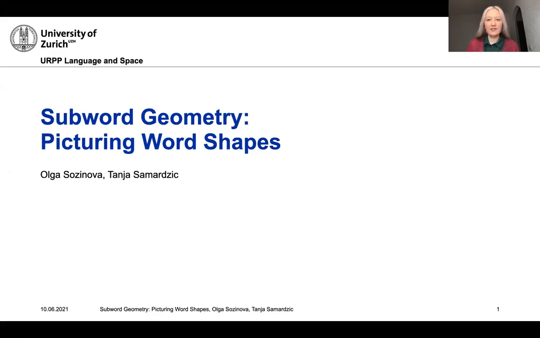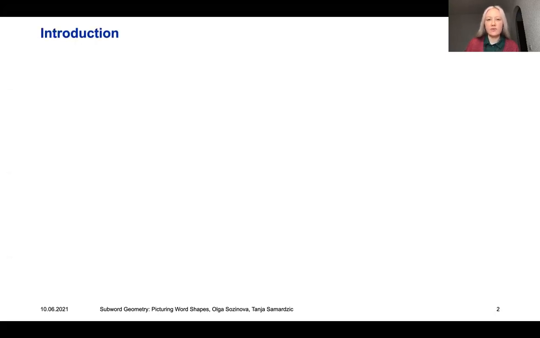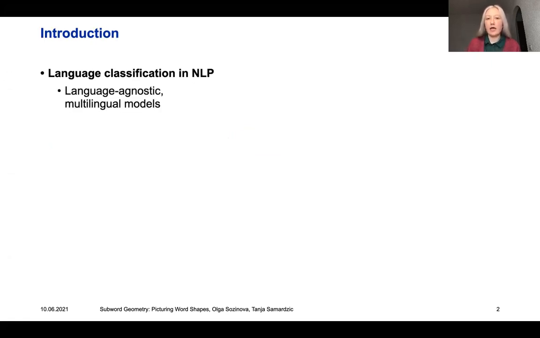Hi, I'm Olga, and I'm going to present our work in progress on subword geometry, which is a new approach for classifying languages. Language classification has become an important topic in modern NLP, especially since there are many people aiming at producing language-agnostic and multilingual models, and since the widespread use of the language transfer technique.